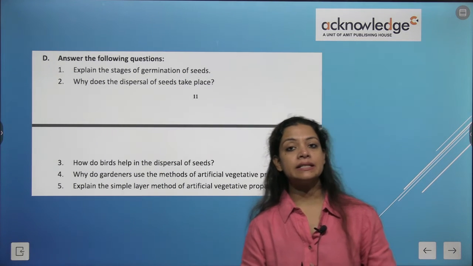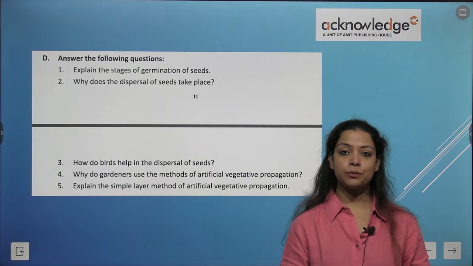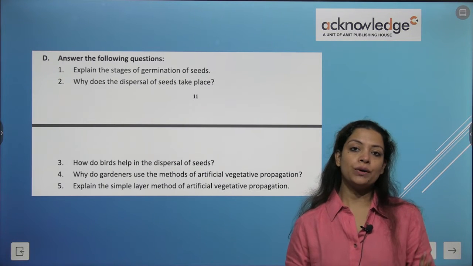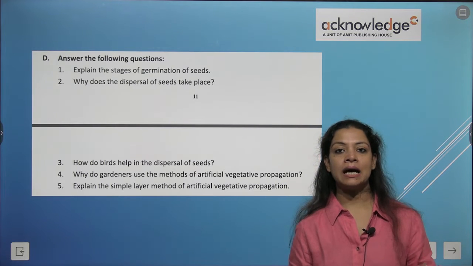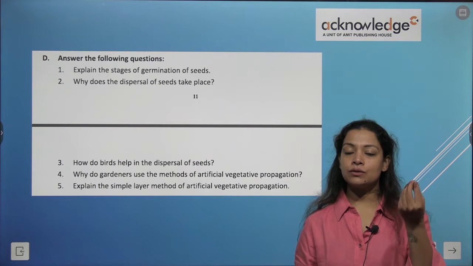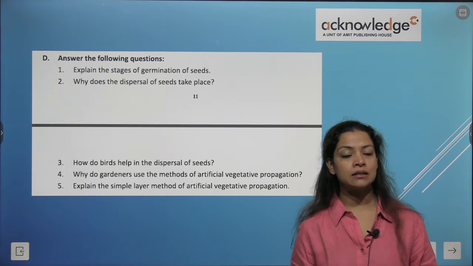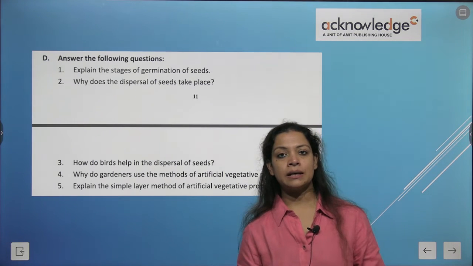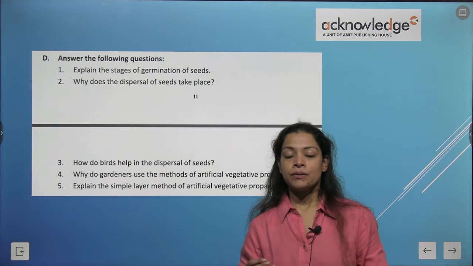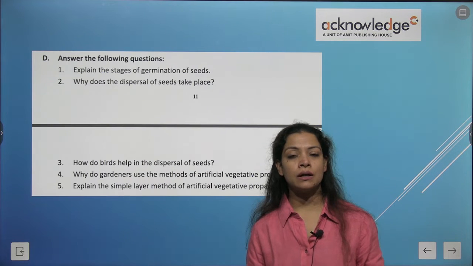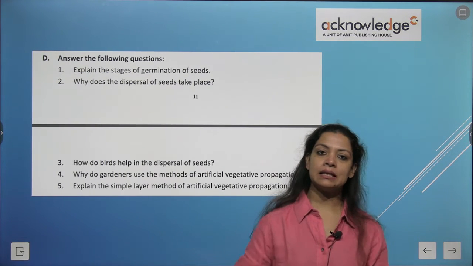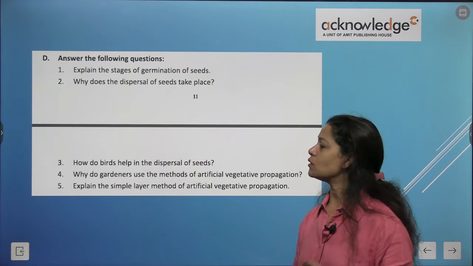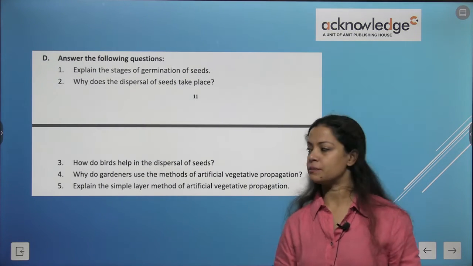So dispersal of seeds takes place through various processes, like naturally through wind, air, water, or with the help of animals and human beings. Or there are spikes in some plants like xanthium and sandbur which get stuck to animal products or clothes of human beings and they carry it. So this is how dispersal of seeds takes place in various methods.